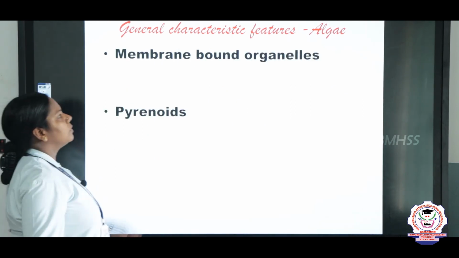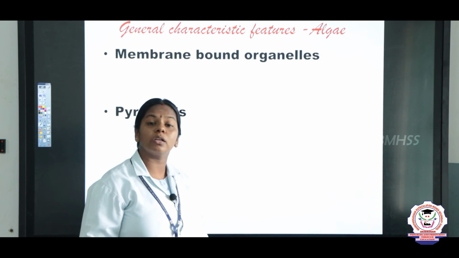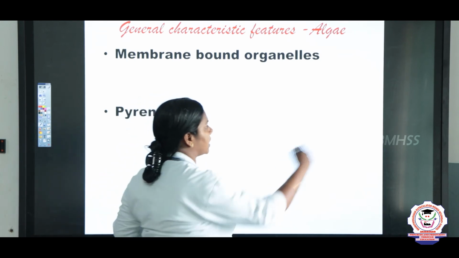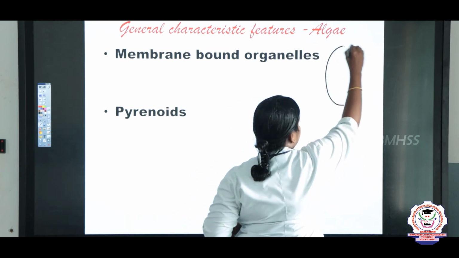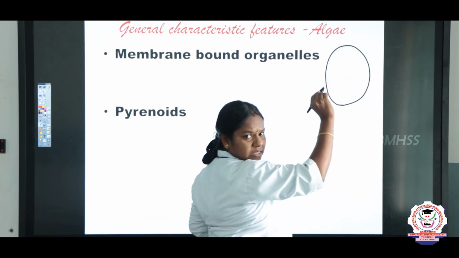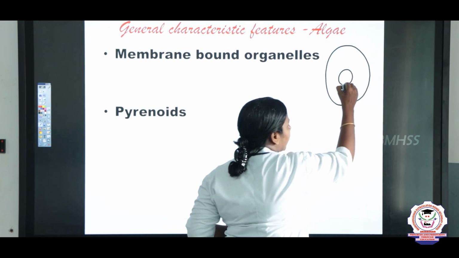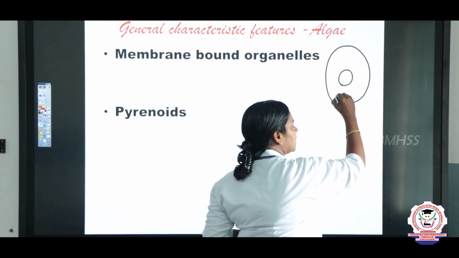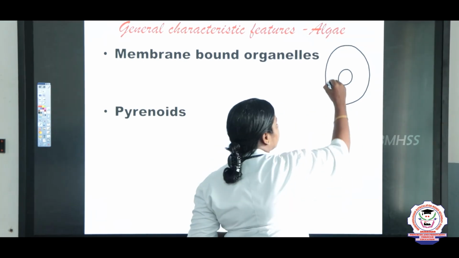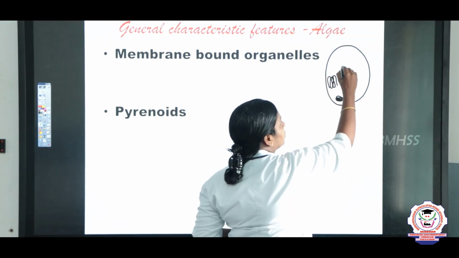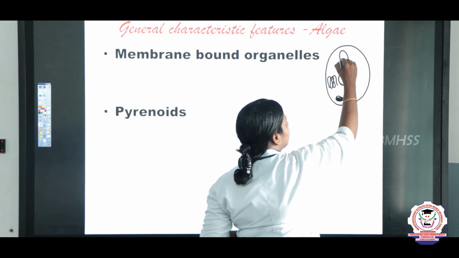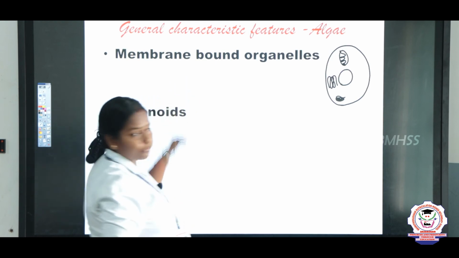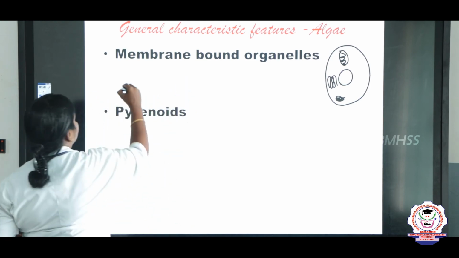And now, since the algae are eukaryotic, they possess the membrane bound organelles. What do you mean by membrane bound, children? If this is a cell, just imagine this is a cell, the nucleus is covered by the nuclear membrane, the Golgi apparatus is also surrounded by a membrane, endoplasmic reticulum has a membrane, mitochondria also has a membrane. So, all the membrane bound organelles are found. So, what are all the membrane bound organelles?